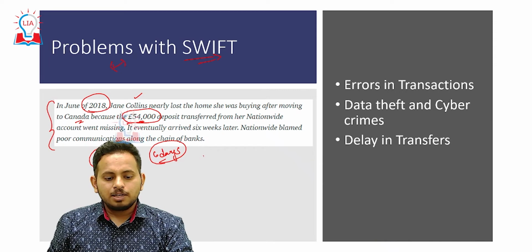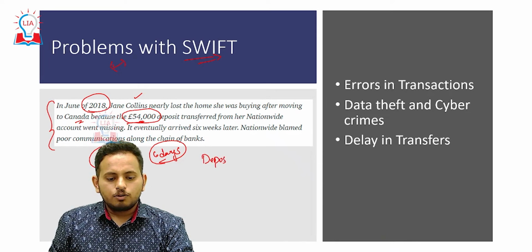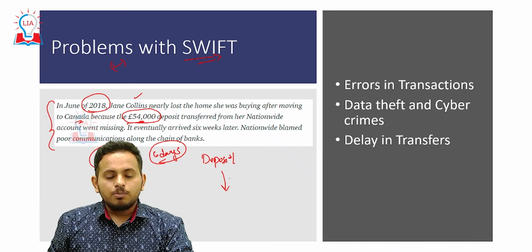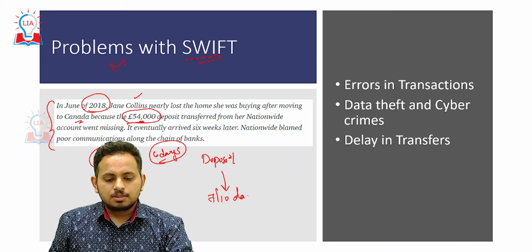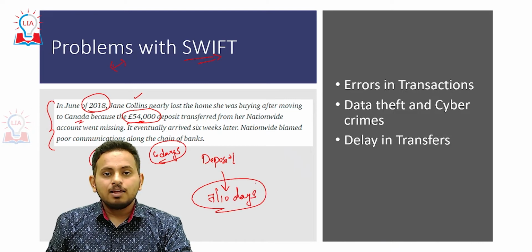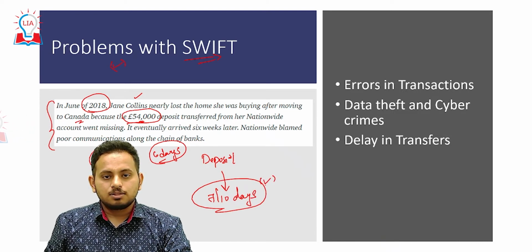For example, imagine you deposit money today, and it is reflected in the bank account after 7 or 10 days. This is the amount of delay that SWIFT experiences. Delay in transfers is one of the major problems.